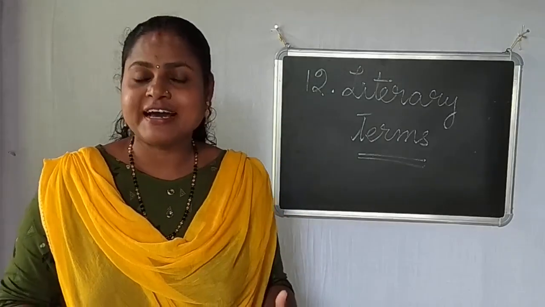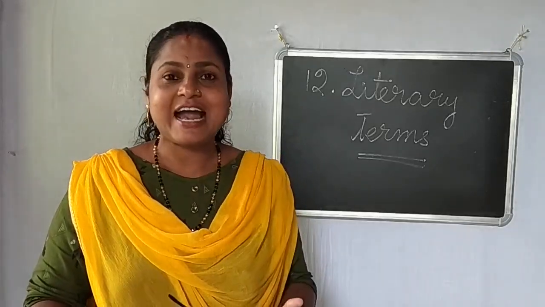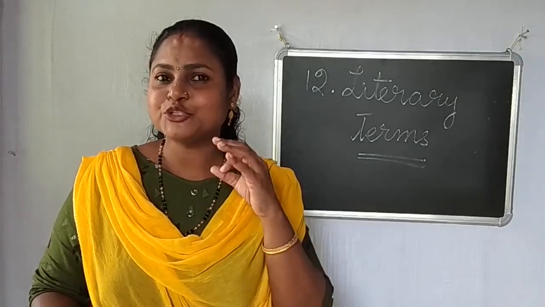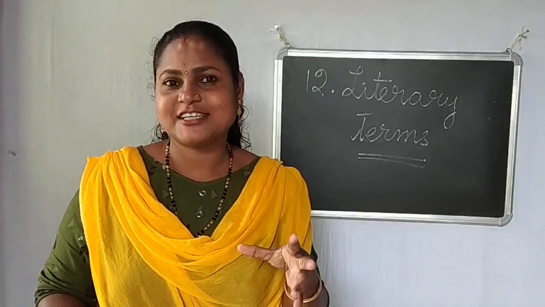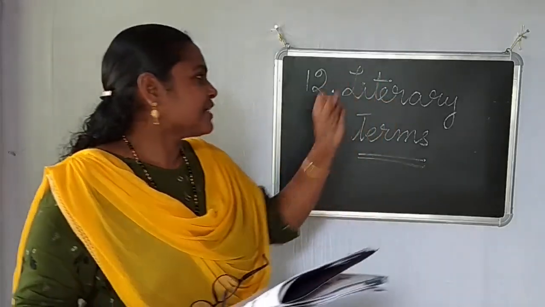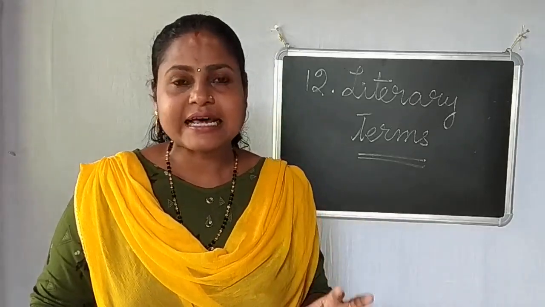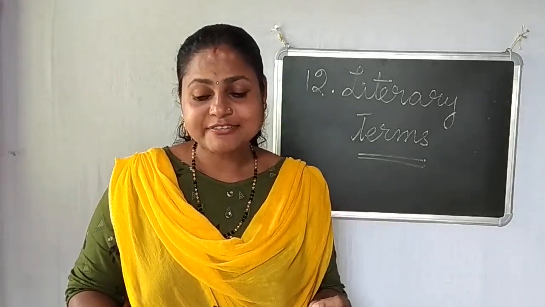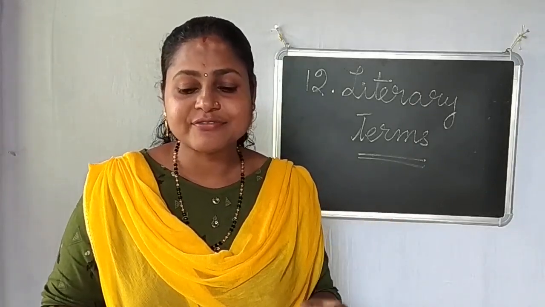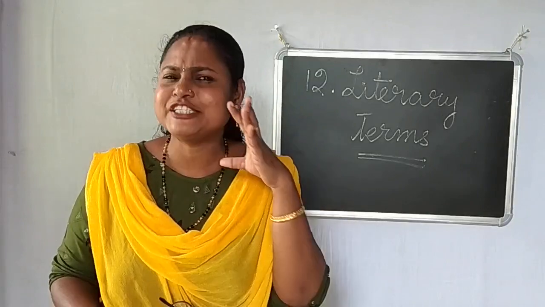Before explaining all this, we need to find out which are the words. Here are the blanks given in each of these words. You need to write the missing letters for this. Okay, let's see them. The 12th chapter, literary terms. Literary terms are words related to literature. Given below are the meanings of some literary terms. Fill in the blanks giving the exact terms. You need to fill these blanks to find out which word it is.